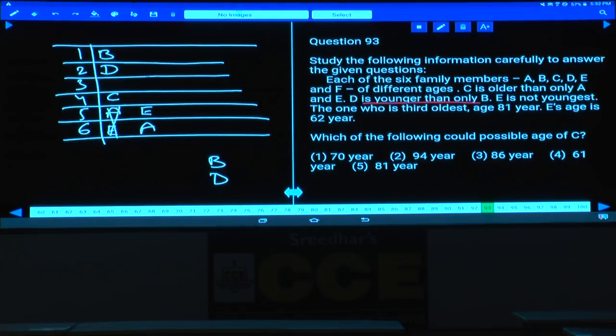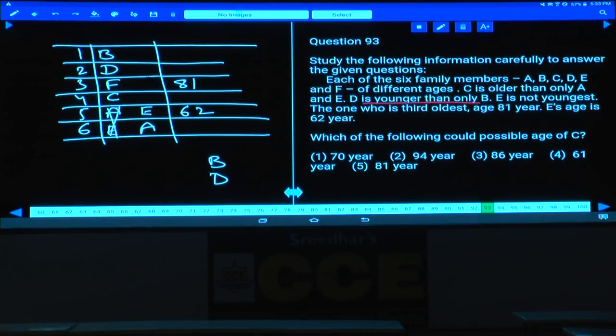As this case is ruled out, what is left over here? A, B, C, D, E and F. F is a person F. Hence, B, D, F, C, E, A is the order in which these 6 persons are arranged. And the one who is third oldest is 81. Hence, F is 81 and his age is 62. And this person is 62.